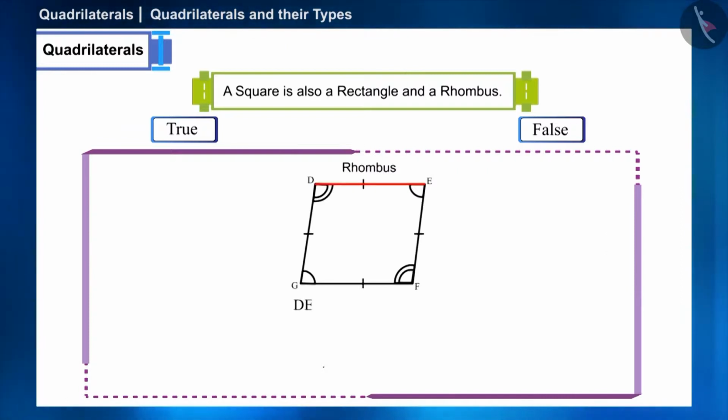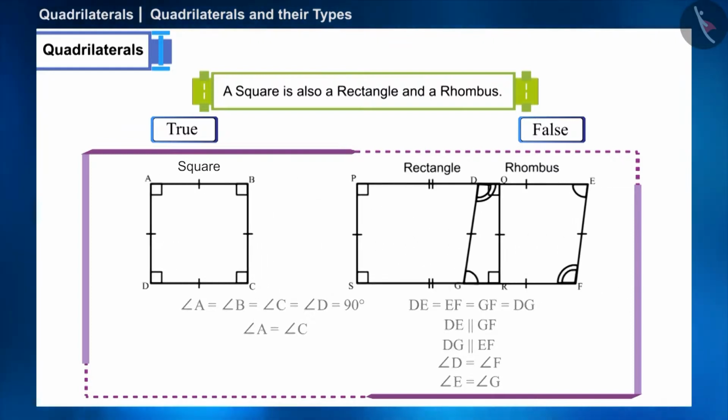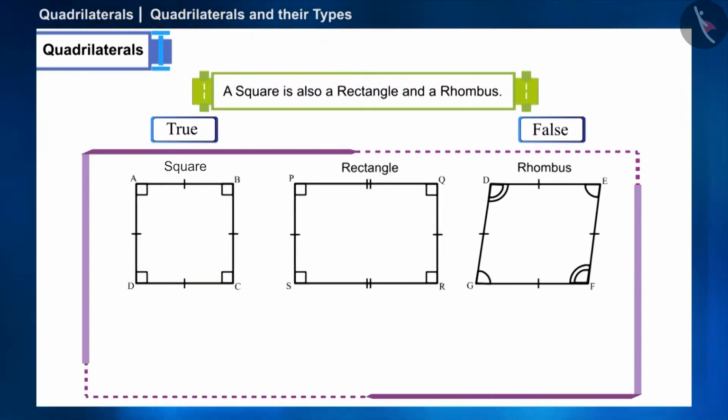All the sides of the rhombus are equal and the opposite sides are parallel. And its opposite angles are equal. Since all the angles of the square are 90 degrees, then the opposite angles will also be equal. Therefore, the square can also be called a rhombus. A square has all the properties of a rectangle and rhombus. Therefore, this statement is true.